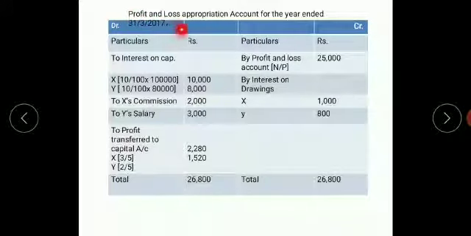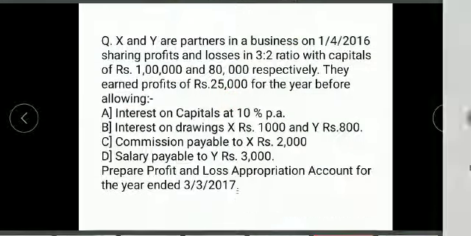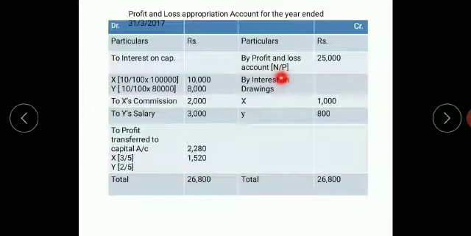Right at the top, profit and loss appropriation account for the year ended 31/3/2017. Get the page folded. Debit side write DR, credit side write CR. Write particulars amount. Wherever you write amount, students, write it as rupees. Okay, come to the problem now. They have given you the net profit, and come to the credit side, write by balance brought down, that is the net profit brought down 25,000.